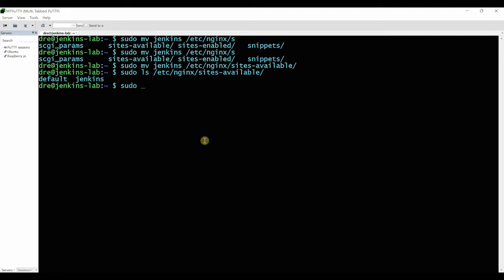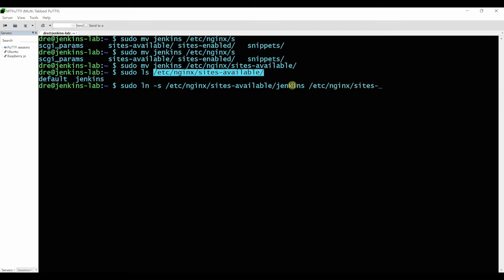So sudo ln for link, -s, and then we want to link sites-available Jenkins, this file, to nginx sites-enabled Jenkins.